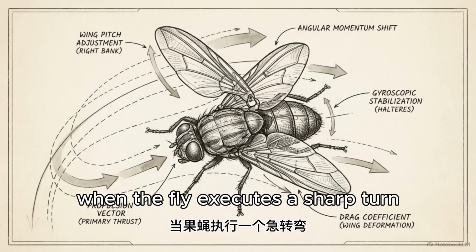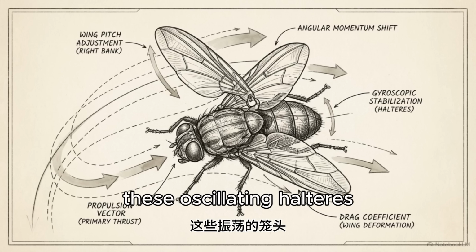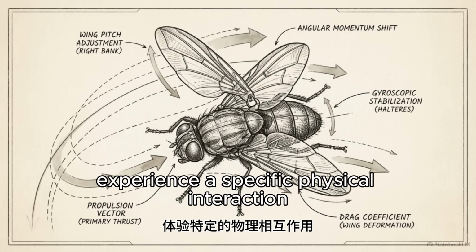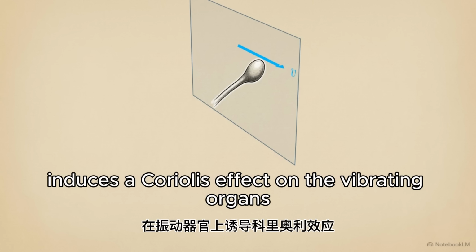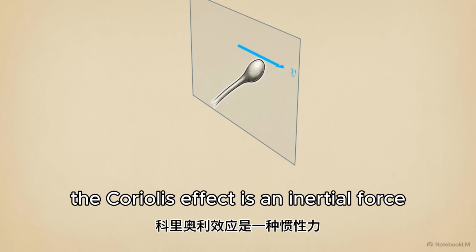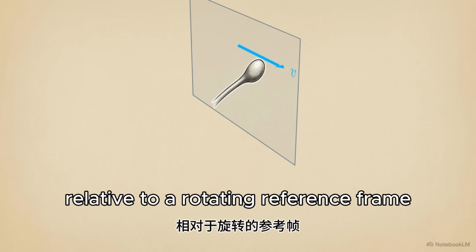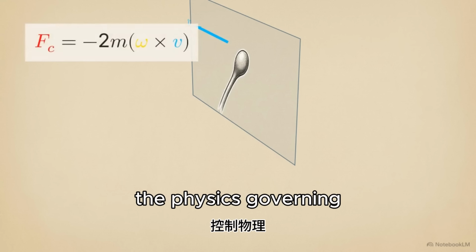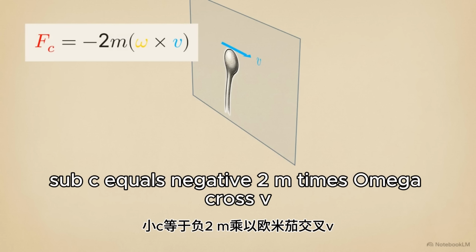When the fly executes a sharp turn or rotates in three-dimensional space, these oscillating halteres experience a specific physical interaction. This 3D vector model demonstrates that rotation induces a Coriolis effect on the vibrating organs. The Coriolis effect is an inertial force that acts on objects in motion relative to a rotating reference frame. The physics governing this interaction are represented by the formula F sub c equals -2m times omega cross v.